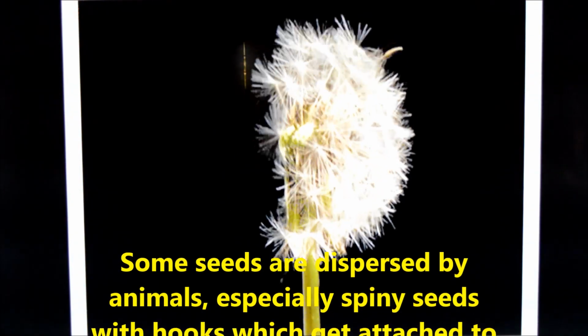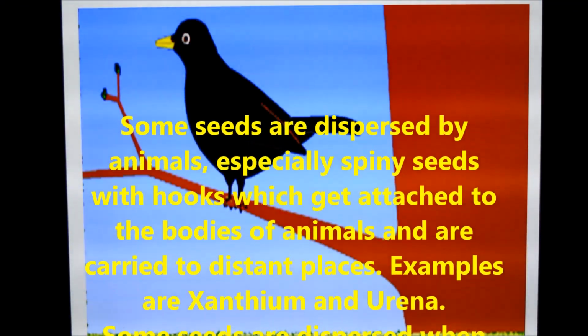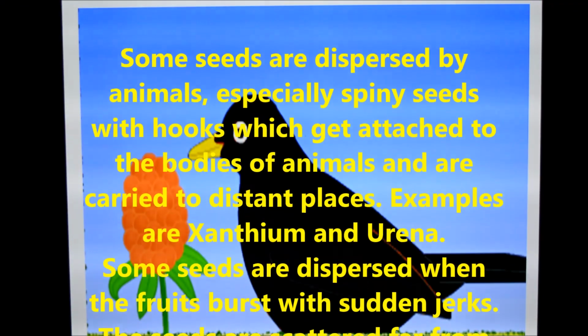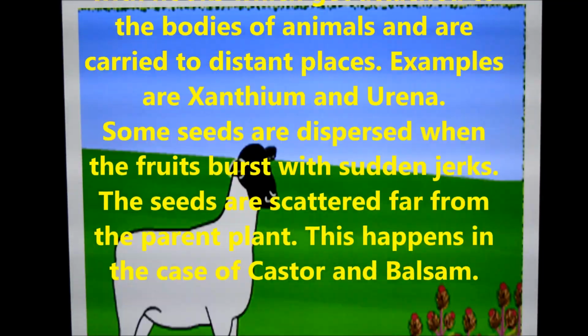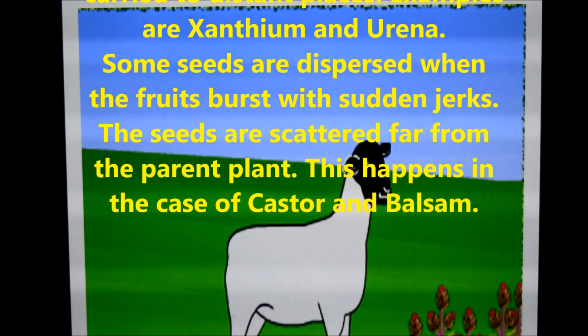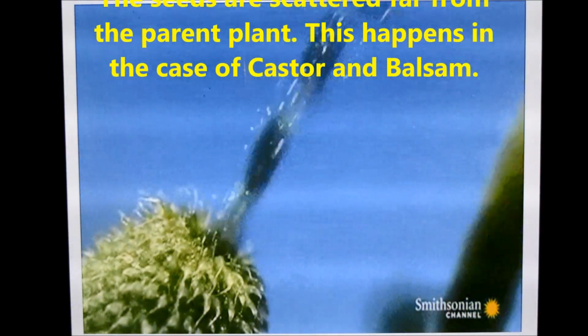Let us discuss seed dispersal. Some seeds are dispersed by animals, especially spiny seeds with hooks which attach to the bodies of animals and are carried to distant places. Some seeds are dispersed when the fruit bursts with sudden jerks. The seeds are scattered far from the parent plant.